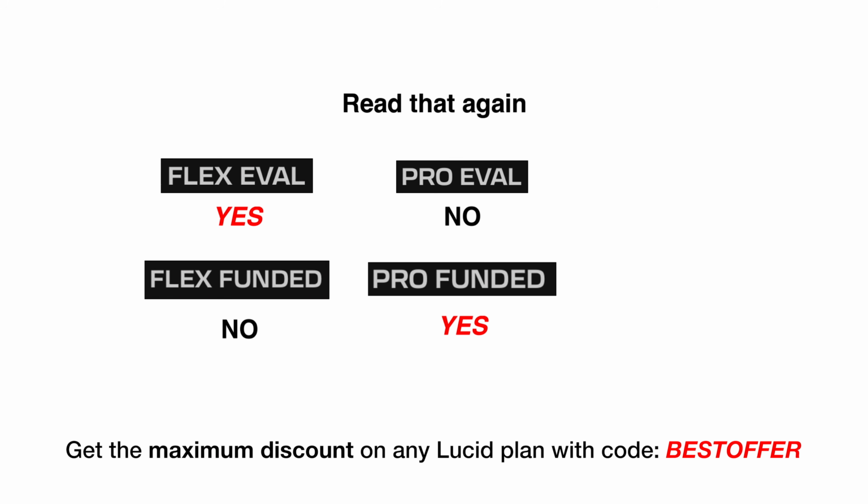Lucid Pro, no rule during the eval. It only kicks in when you want to get paid. Lucid Direct, 20% every single cycle. This changes everything about how you approach each account. Let's break them down one by one.